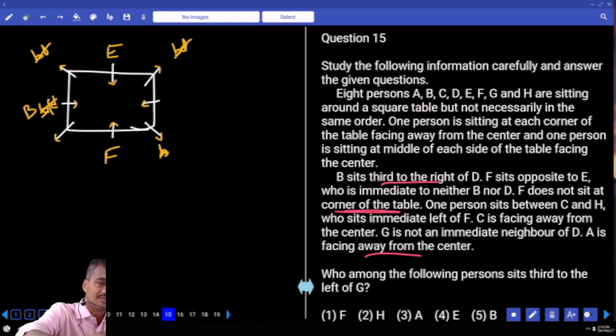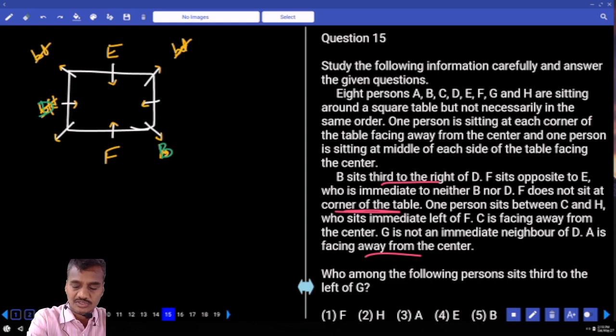Then if B cannot be here, what is the other possibility for B? Can we have B at this place? B cannot be at this place, isn't it? Now B is here, B sits out to the right of D is not possible. Hence B cannot be here. Then what is the other possibility? Can we have B at this place? And B sits out to the right of D, then D will be here.